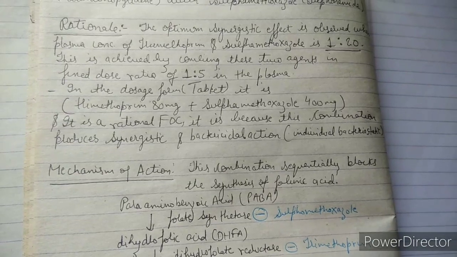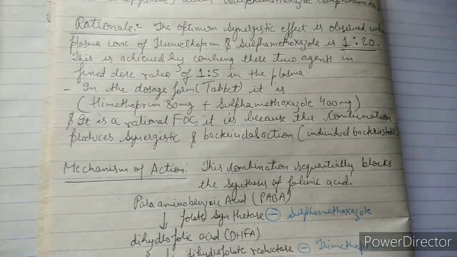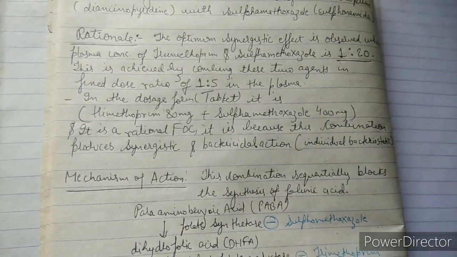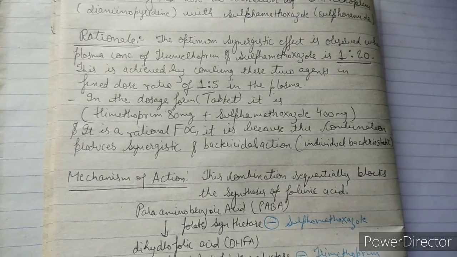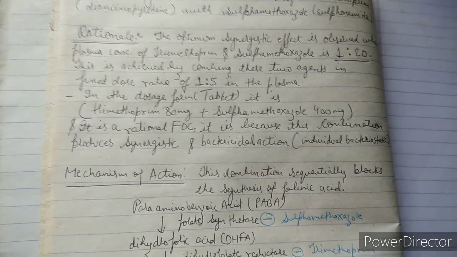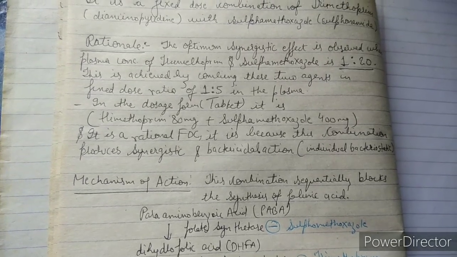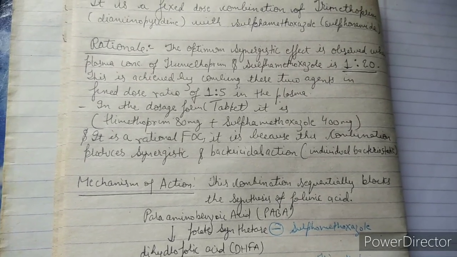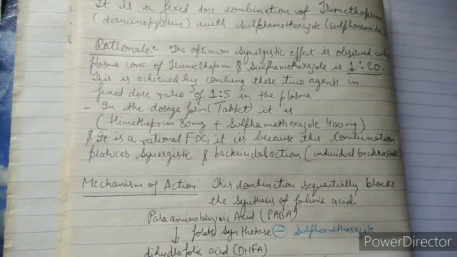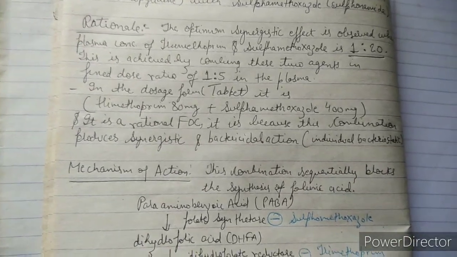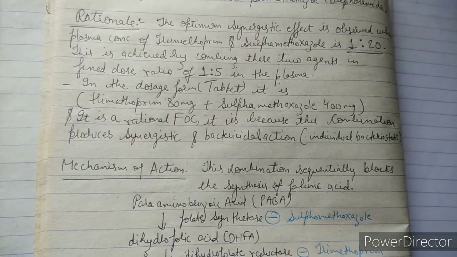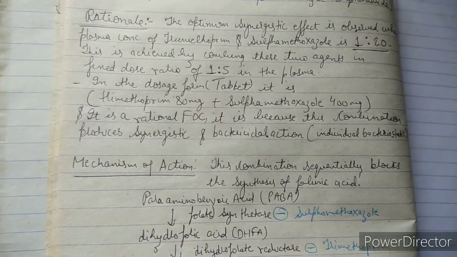For getting the optimum synergistic effect, it is observed when the plasma concentration of trimethoprim and sulfamethoxazole is 1:20. That means trimethoprim we are taking 1 and sulfamethoxazole is 20 times that of trimethoprim. It is the plasma concentration of both the agents. So this is achieved by combining these two agents in a fixed dose ratio of 1:5 in the plasma.